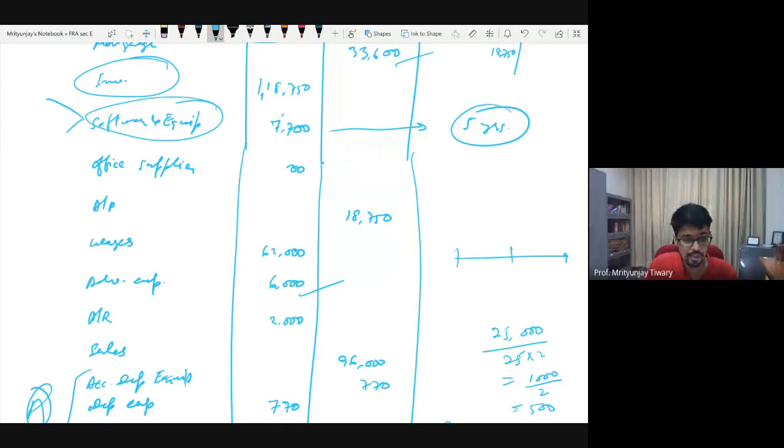Okay. So basically, here is the matching concept. So when are you paying for it? You are paying somewhere in January. What is the amount you are paying? You are paying 6,000. But this 6,000 is for 1 year. Is our accounting period 1 year in this case? No, not in this case. Our accounting period is only 6 months. So in these 6 months, you would have consumed only half of it, and the remaining half would be consumed later on.